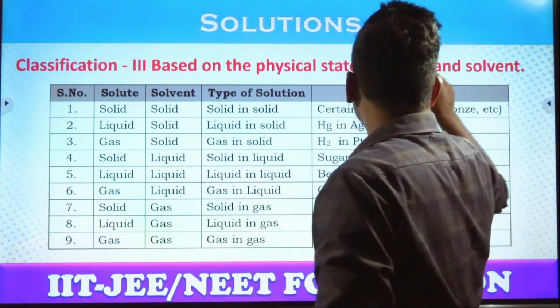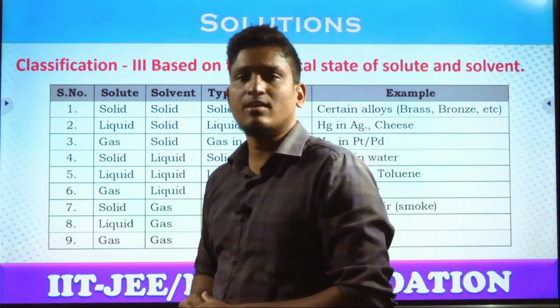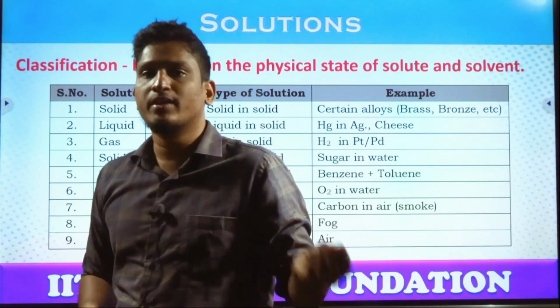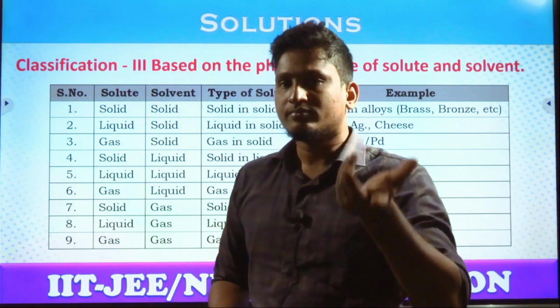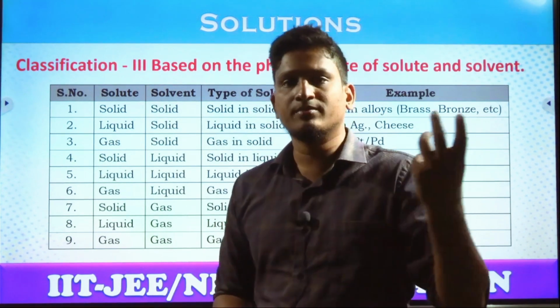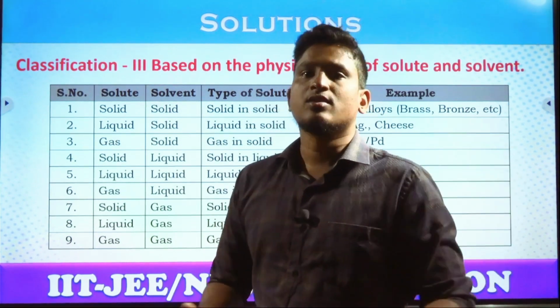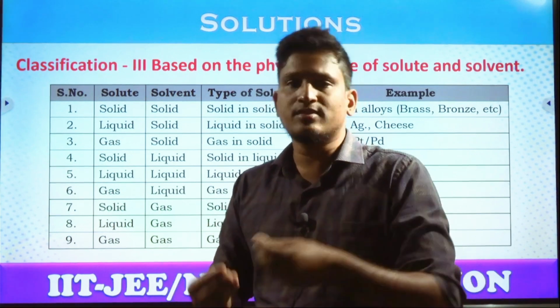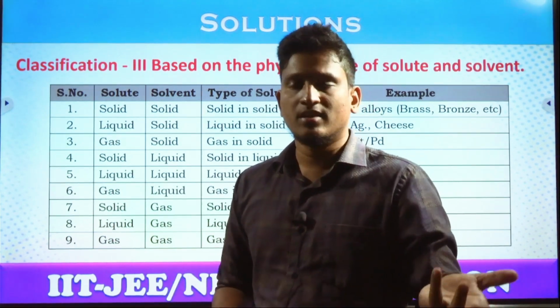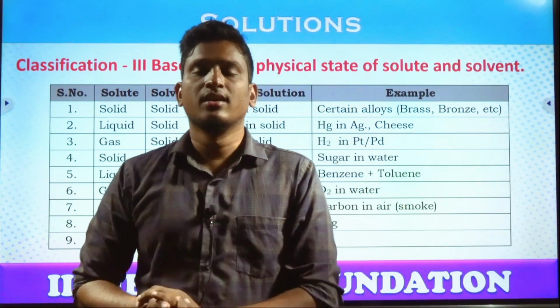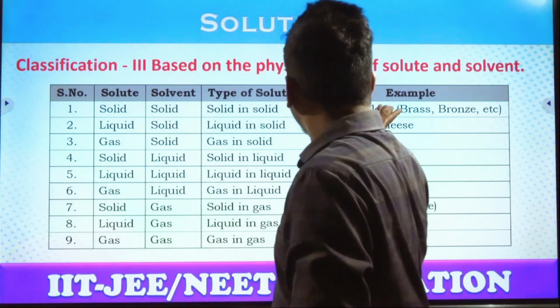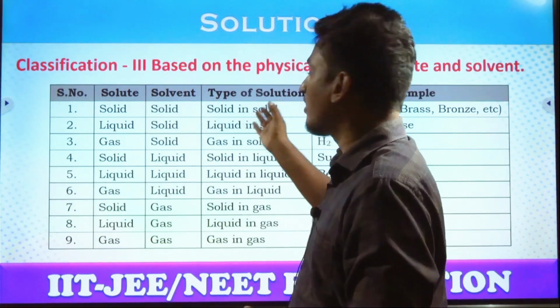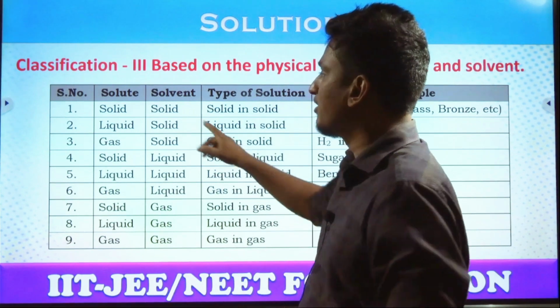Examples: brass, bronze, all these types of alloys. Alloys are there, students: copper and zinc, copper and tin, stainless steel, iron, carbon, chromium, manganese steel, tungsten steel. So all these are combinations of solid in solid only. All are solids only, right, students? So that type of combination is called an alloy, and here it is called a solid in solid type of solution based on the physical state.